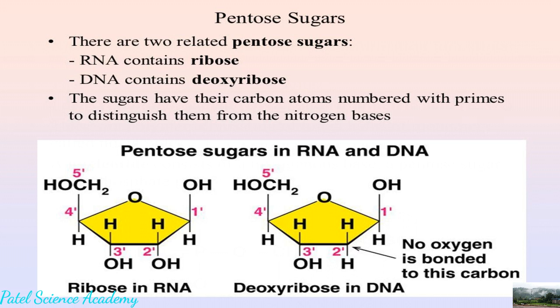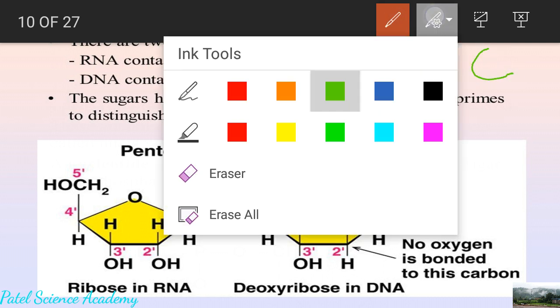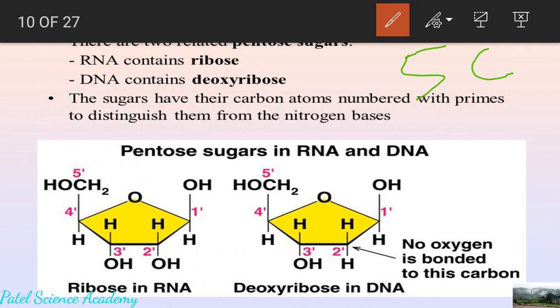There are two related pentose sugars. So dear students, why is it called pentose? Because of the presence of 5 carbon atoms in this structure. There are two types of sugar. One is called ribose and another one is called deoxyribose. On the basis of the presence of ribose and deoxyribose sugar, there are two types of nucleic acid, DNA and RNA. So I'll explain ribose first.